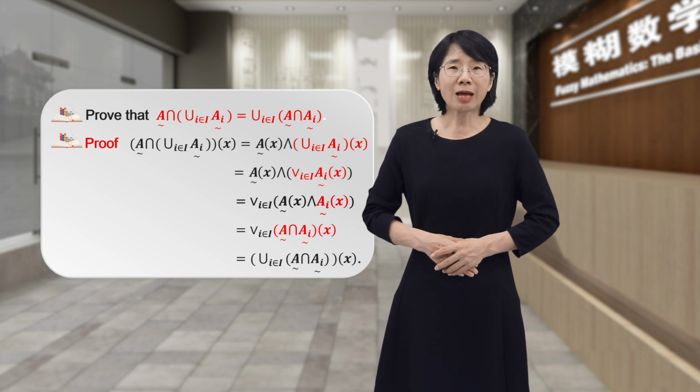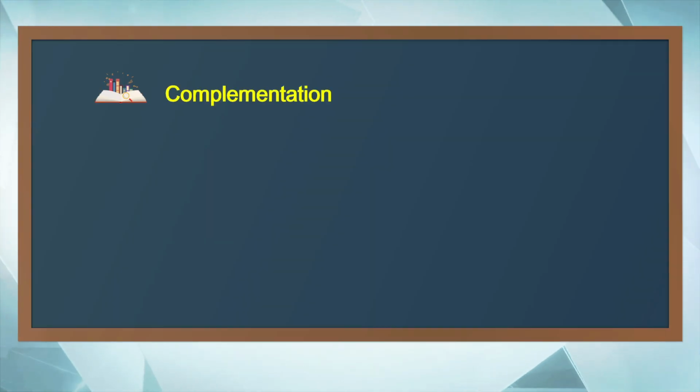Now we have shown that intersection distributes over union. Similarly, we can prove that union distributes over intersection. This completes the proof. Next, we will talk about the complementary laws.